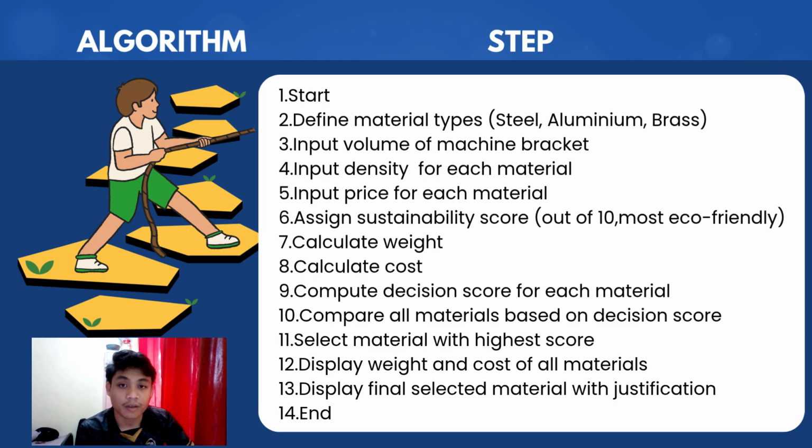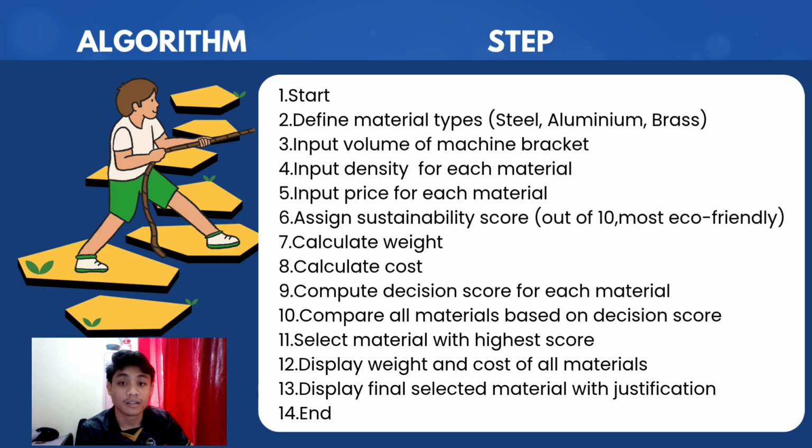The algorithm starts by defining the three candidate materials, which are steel, aluminum, and brass. Next, the user inputs the volume of the machine bracket and provides the density, price per kilogram, and sustainability score for each material. Using these inputs, the program calculates the weight of each material by multiplying the volume by the density and then determines the total material cost.